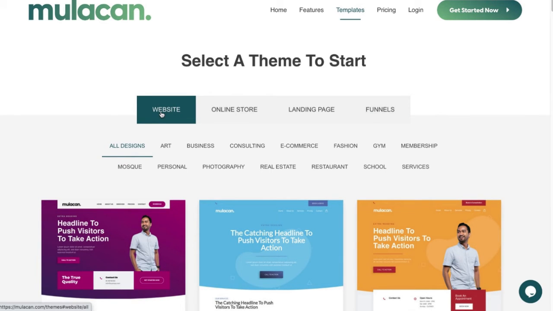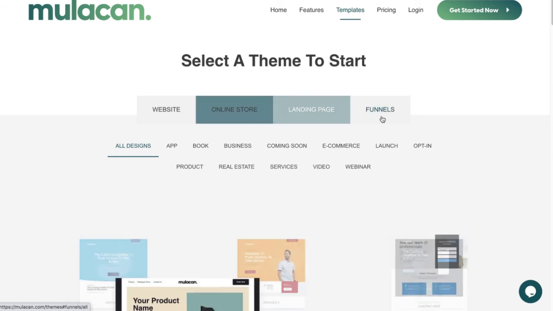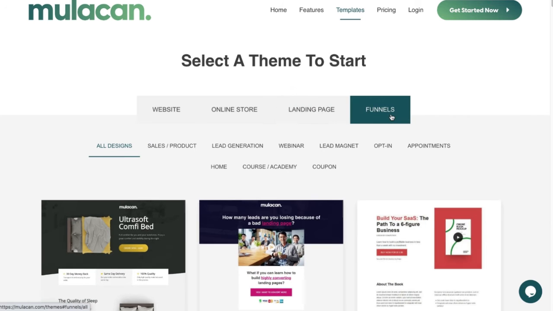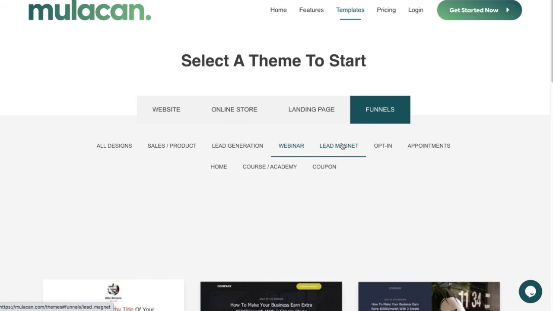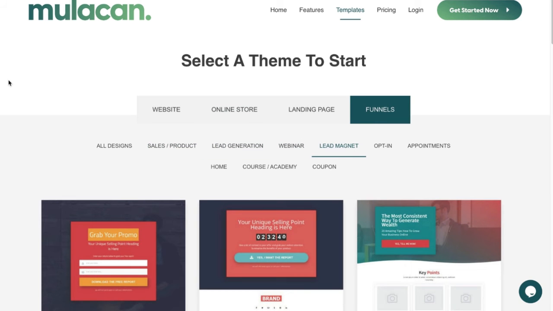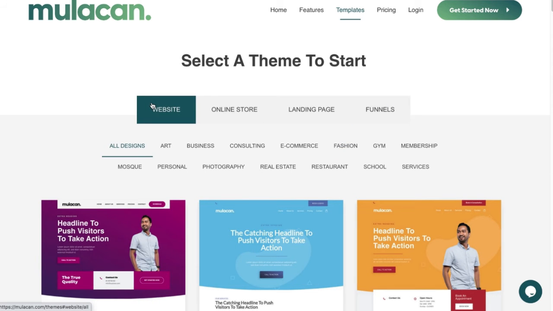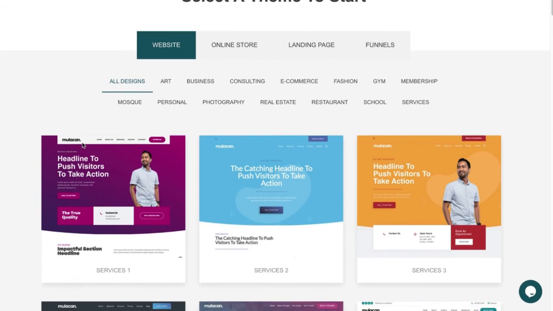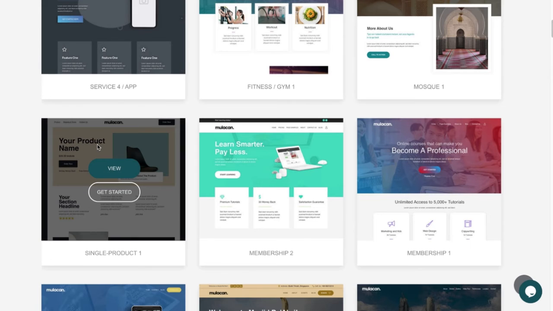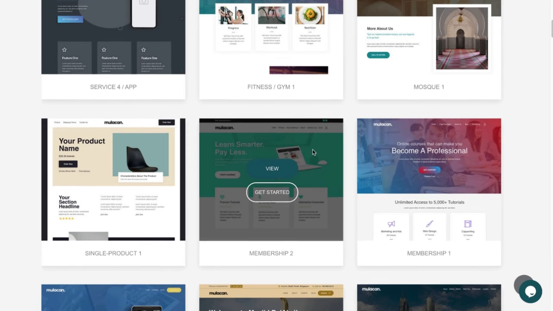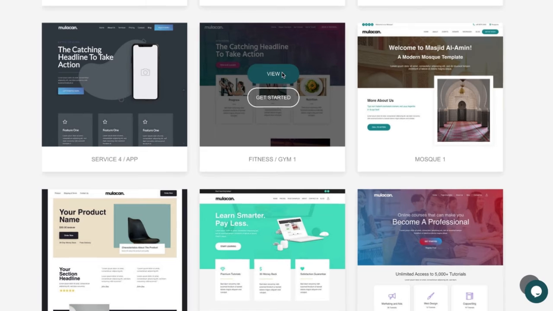Okay, let's start with the basics. In the template page, you can select from a list of dozens of design templates that we provide. You can select the category, whether you want to do a website, online store, landing pages, or funnels. You can also select the subcategory: sales products, lead generation, webinar, lead magnet, and so on. So back to the website tab. Let's say you would like to explore the themes that you like the most, and then you can preview it by clicking the view button,